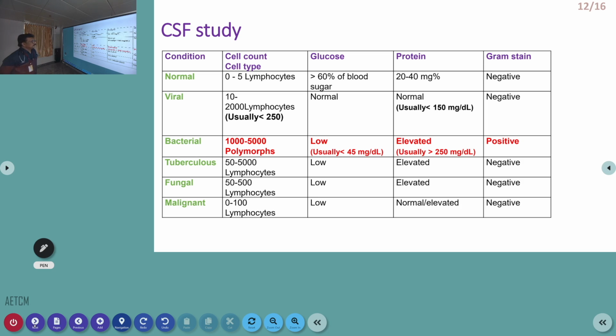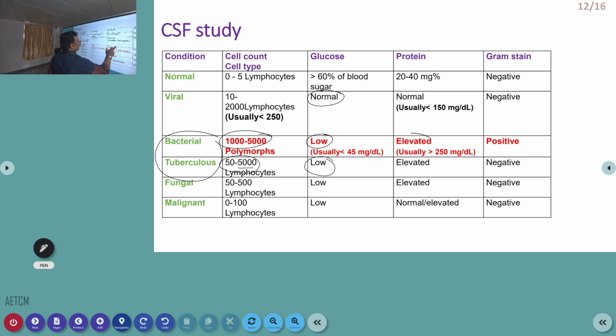So we are discussing meningitis. That's why we are only focusing on bacterial and tuberculosis. Cell count will be very high in bacterial. It will be slightly lower in tuberculosis. But in later stages of tuberculosis, you get very high counts, and glucose will be low in both TB and bacterial. Most bacteria utilize the sugar in the CSF, but in viral infection, it's always normal. So low sugar always indicates a bacterial infection.